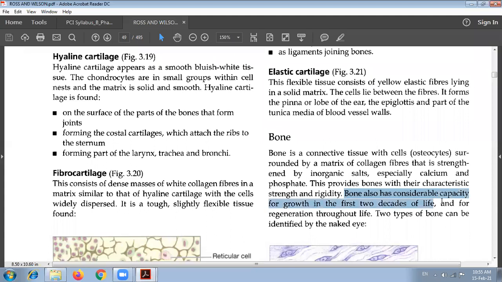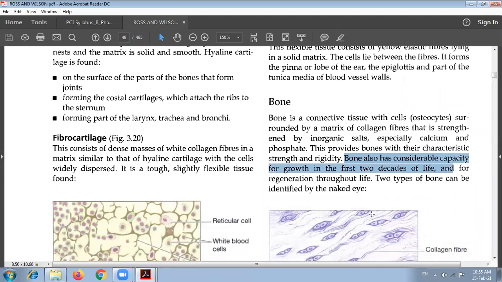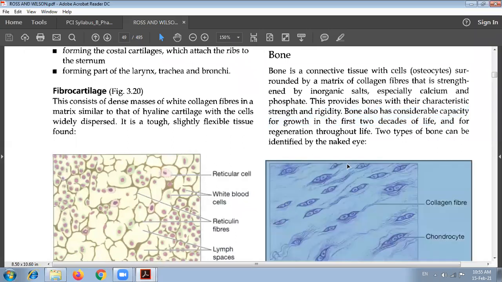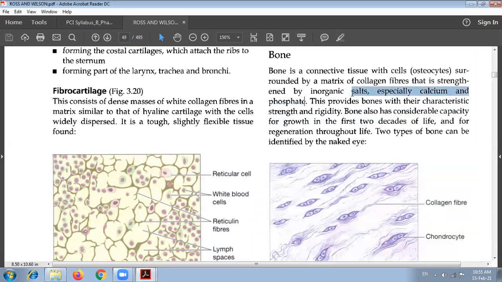Bone also has considerable capacity for growth in the first two decades of life and for regeneration throughout life. Two types of bone can be identified. Bones support our body structure.